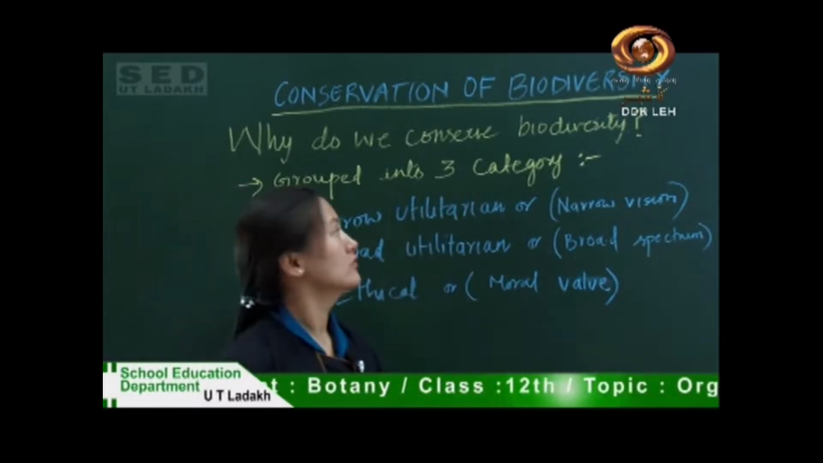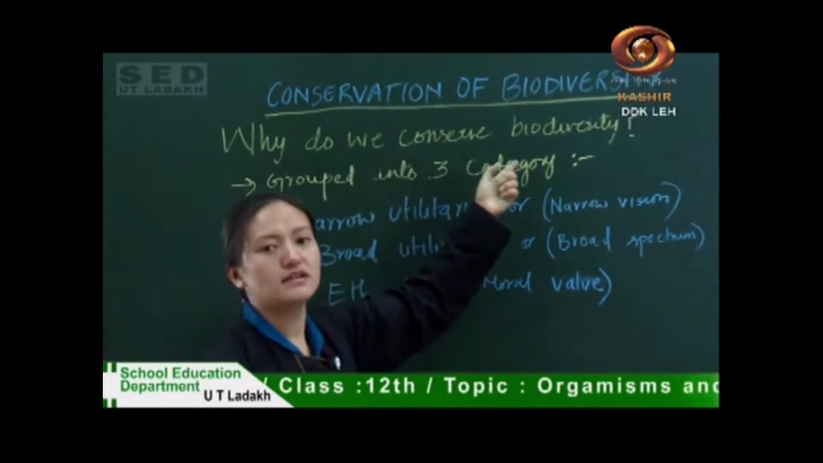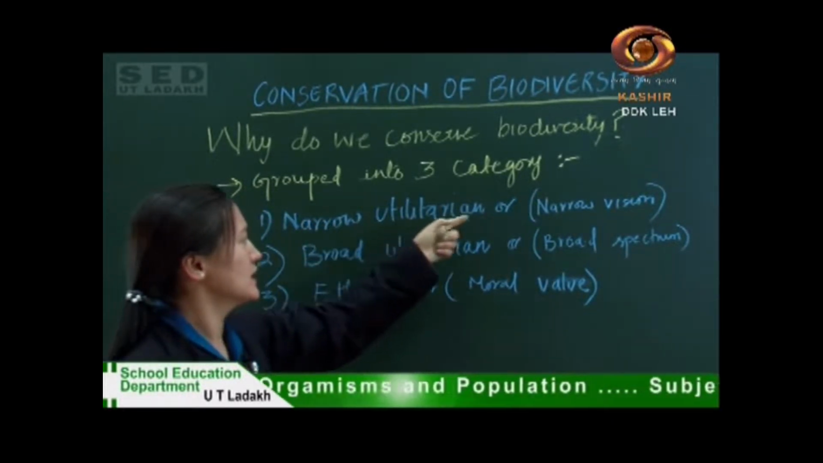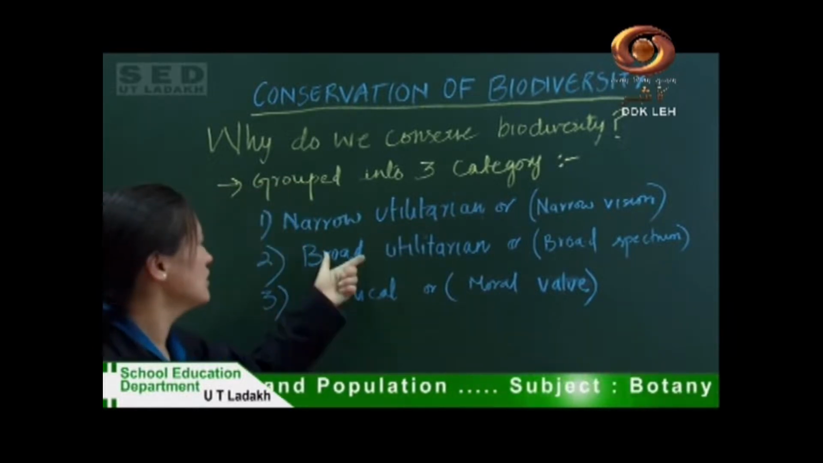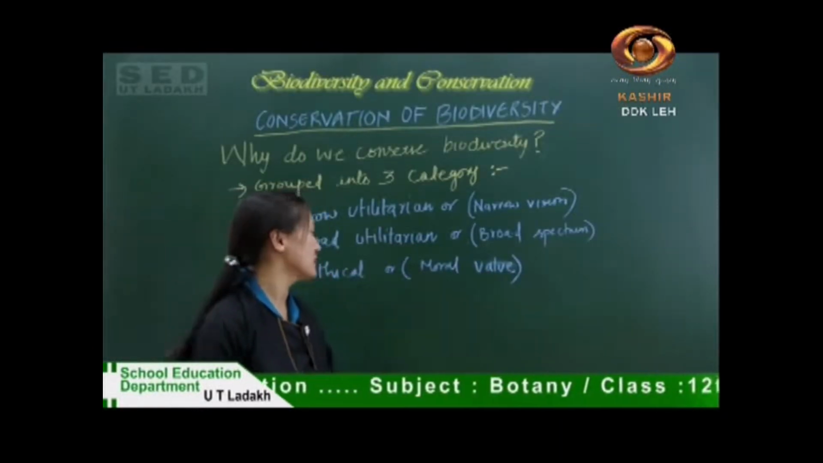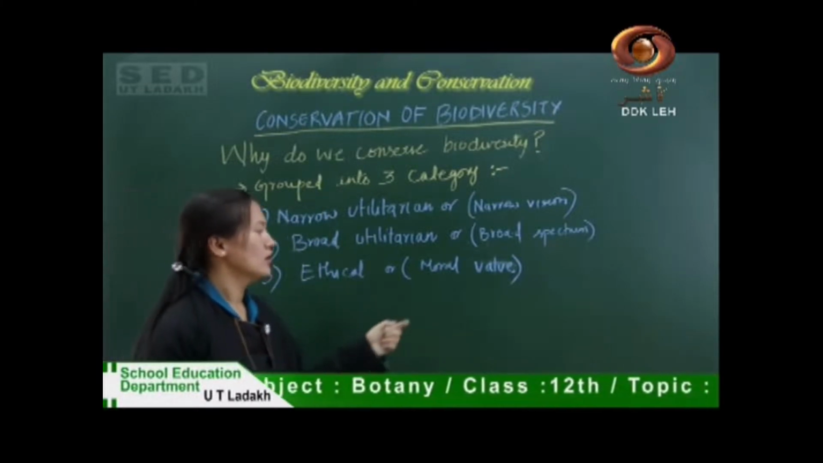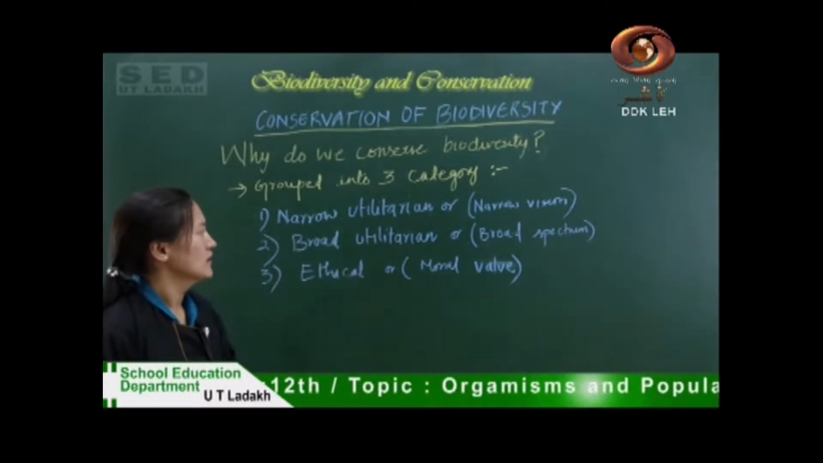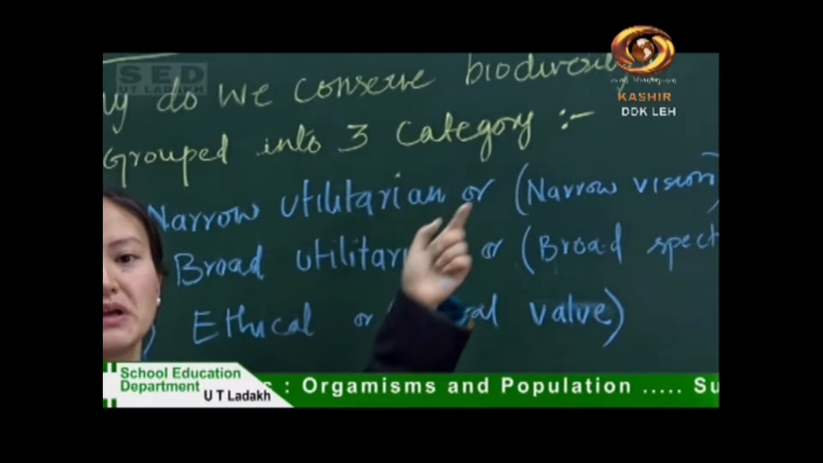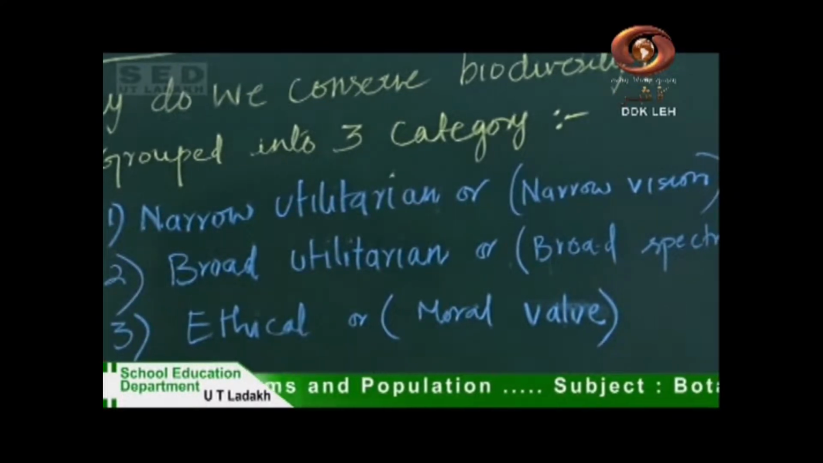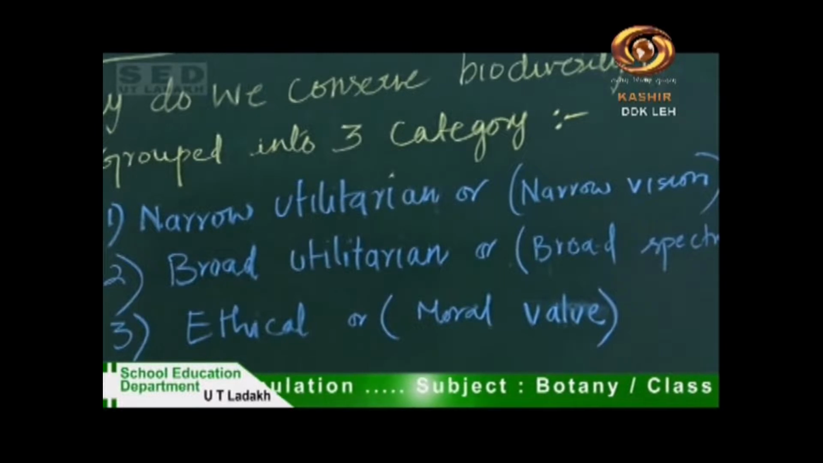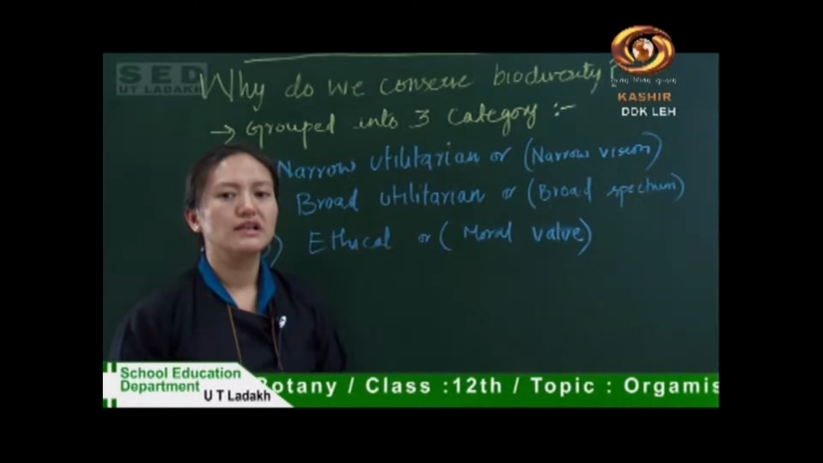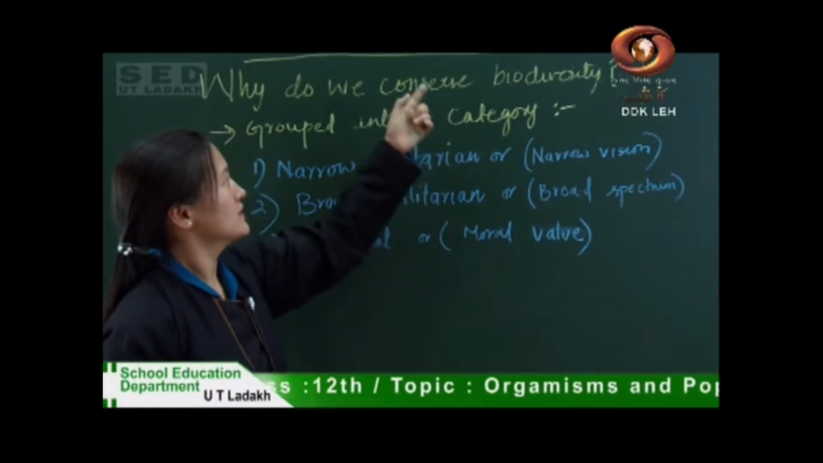Next is conservation of biodiversity. Why do we conserve biodiversity? It can be grouped into three categories: narrow utilitarian, or broad utilitarian, or ethical or moral value. First I'll describe narrow utilitarian. Narrow utilitarian says that we get many things from nature, like food, shelter, construction materials, many medicinal plants, and many industrial products. So there is a need of